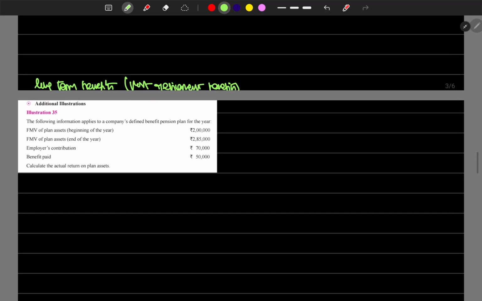Now long term benefits. This is the defined benefit plan. The company from their side has invested in some investments to pay the employees regularly after retirement. So this is about the defined benefit plan.